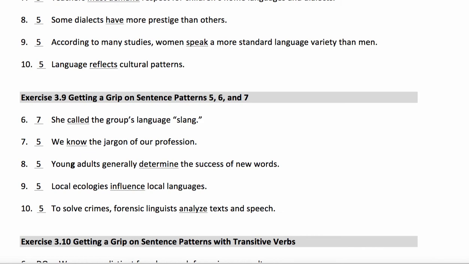Let's discuss this. She called the group's language slang. Notice we have 2 noun phrases: the group's language, and we also have slang. For this to be pattern 6, we must be able to move their position. So she called slang to the group's language. That doesn't work, right? You cannot move their position, so it cannot be pattern 6. Therefore, it must be pattern 7.